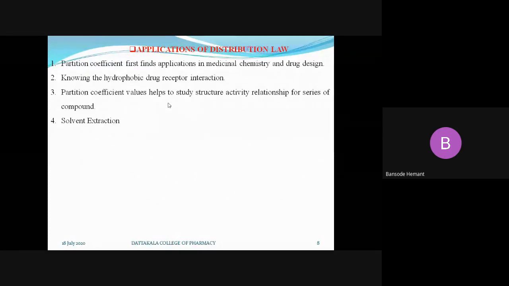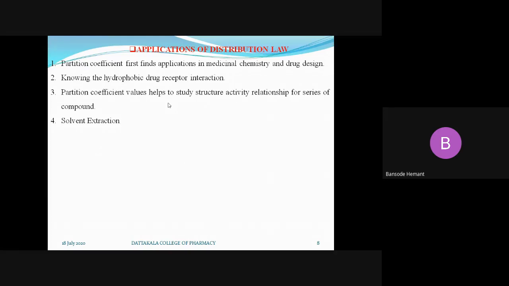If you take one mixture or one compound and add it into a mixture of two solvent layers, the substance may have solubility in one of the solvents.